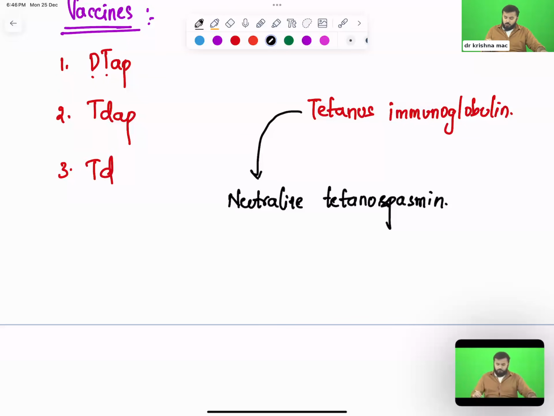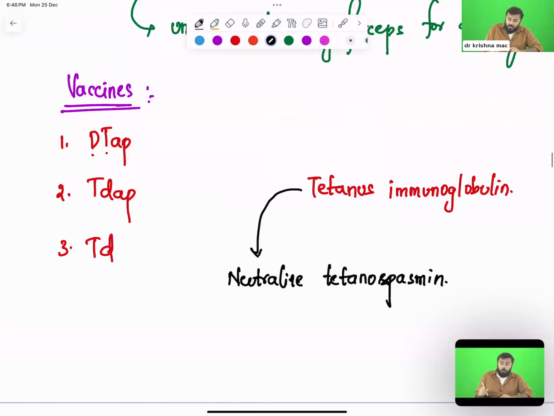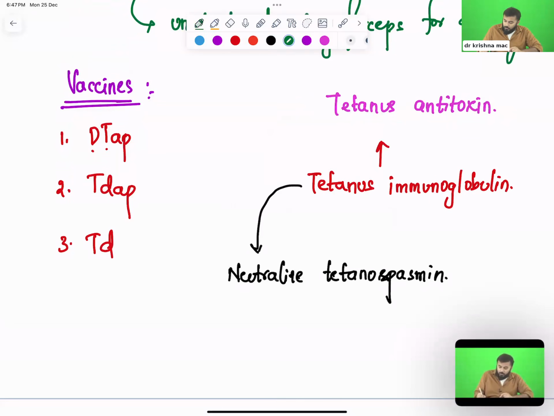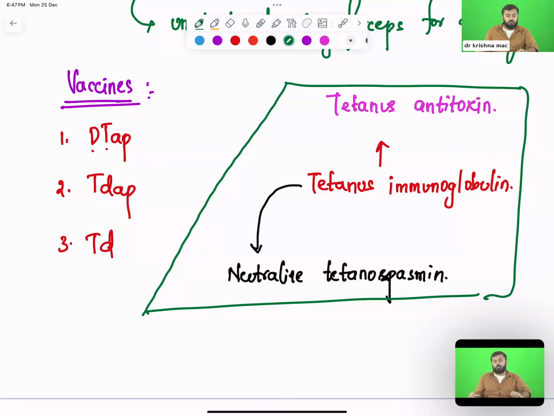Right. So you will neutralize that tetanospasmin. When you neutralize it, what will happen? Tetanospasmin will not work. If it will not work, do you think it will inhibit the SNARE proteins and all? No, right? So this immunoglobulin treatment is given another name, which is called tetanus antitoxin. So basically you will give tetanus antitoxin to this patient.